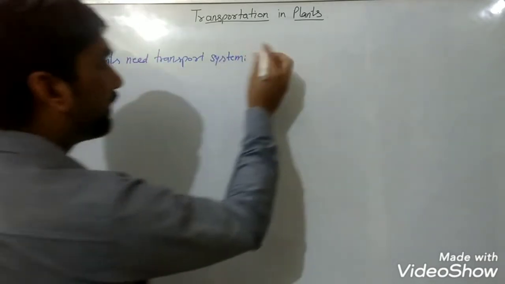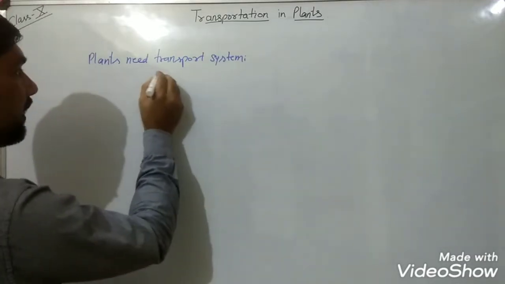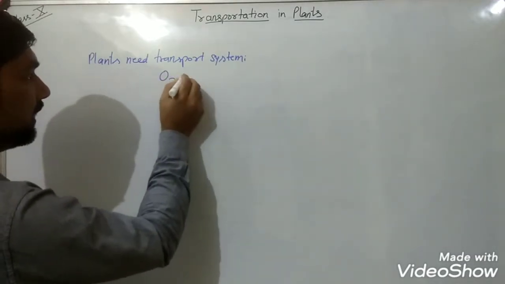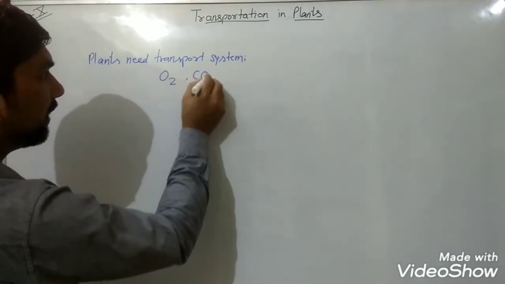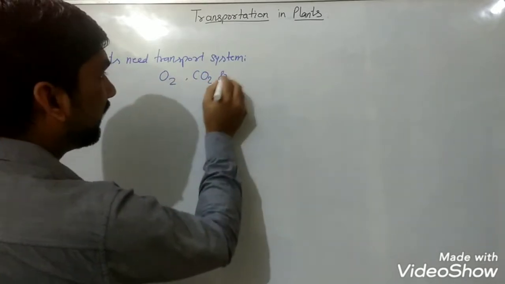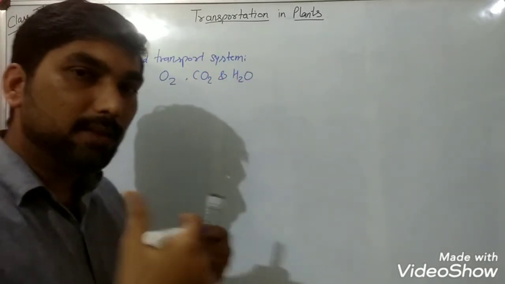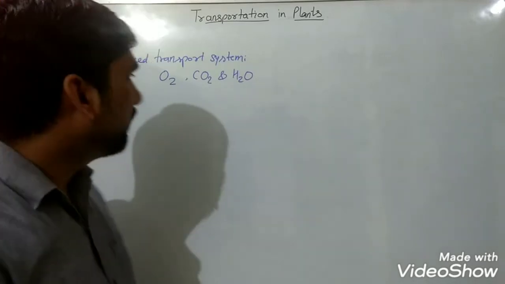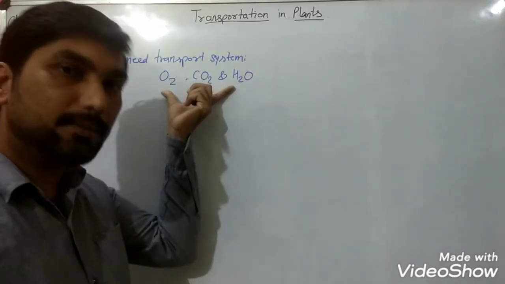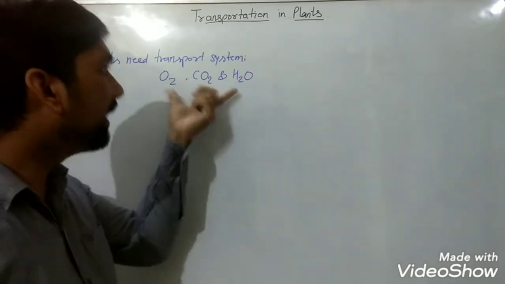Oxygen and carbon dioxide gas, and water vapour, are removed and absorbed in gaseous form from the plant's body parts.